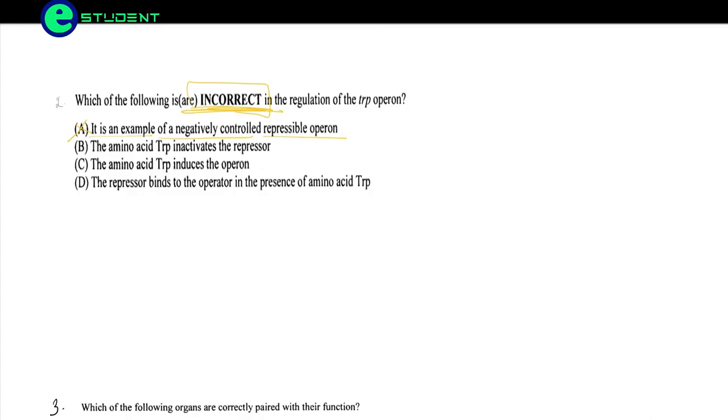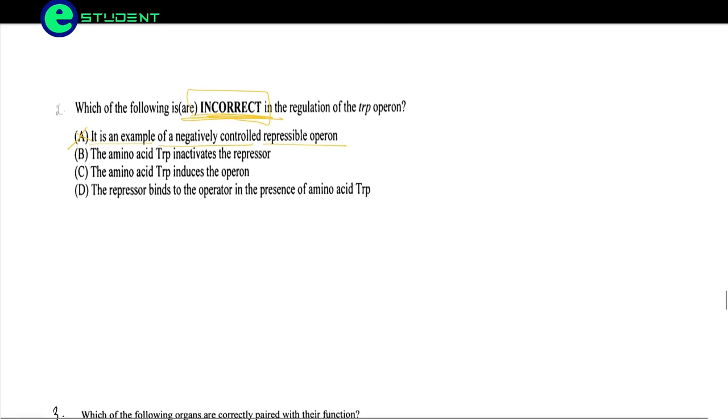The amino acid tryptophan inactivates the repressor. This is wrong. The amino acid tryptophan actually activates the repressor, because when tryptophan is excessively present, it activates the repressor so that no more tryptophan is produced. So B is the correct option here. This is the incorrect statement.